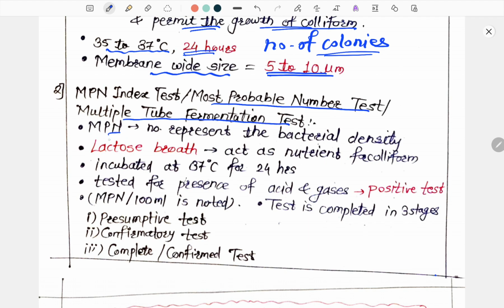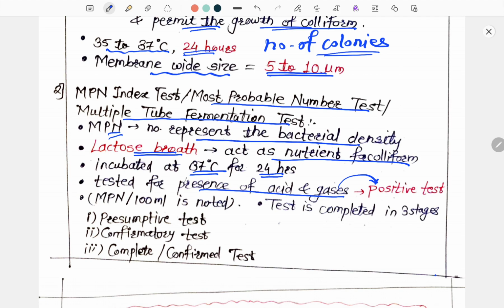Here MPN is a number which represents the bacterial density which is most likely to occur. A water sample with different dilution ratios and lactose broth, which acts as a nutrient for coliform, are incubated at 37 degrees Celsius for 24 hours, and after the incubation they are tested for the presence of acid and gases, which represent the positive test.